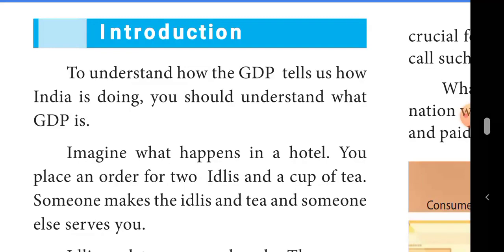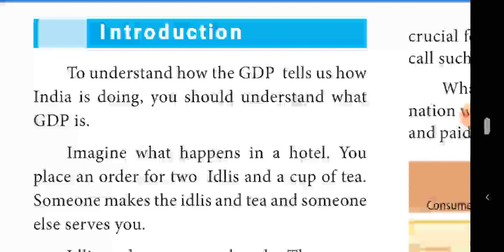Just now, I explained one imagination. Imagine what happens in a hotel. You place an order for two idlis and a cup of tea, and someone makes the idli and tea. So in a hotel, two activities are there. They are preparing the goods and they are doing the services work. Goods and services are produced together in the hotel.